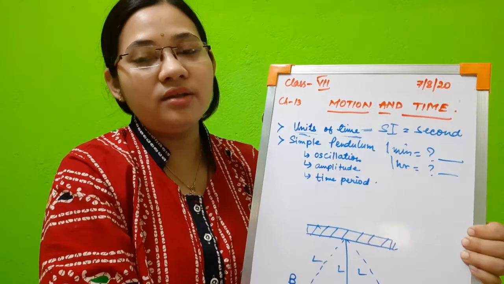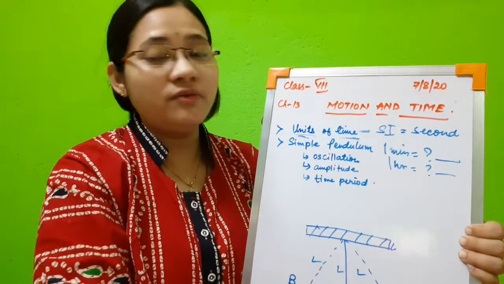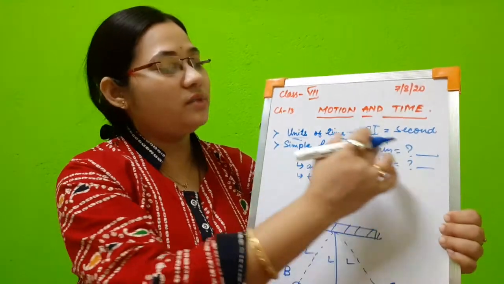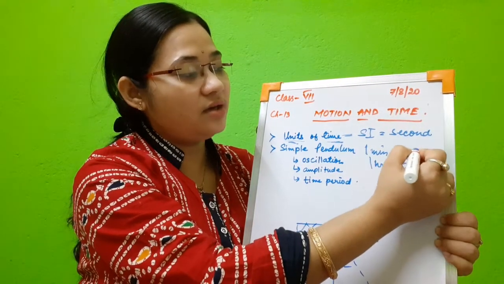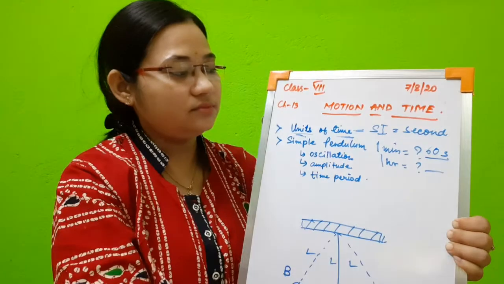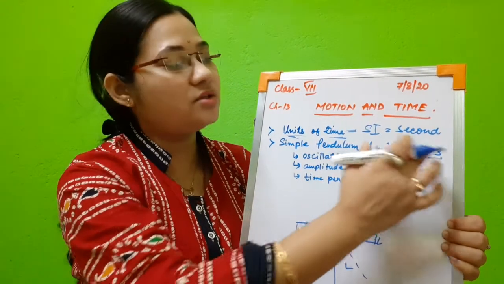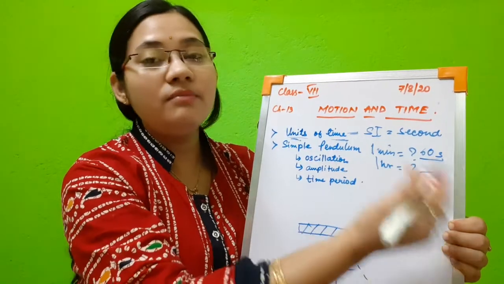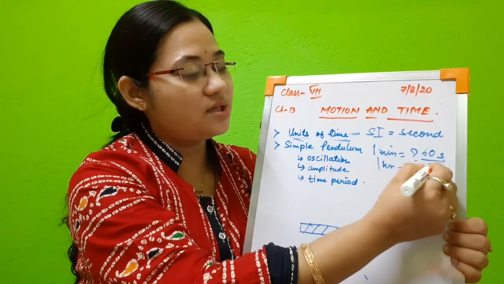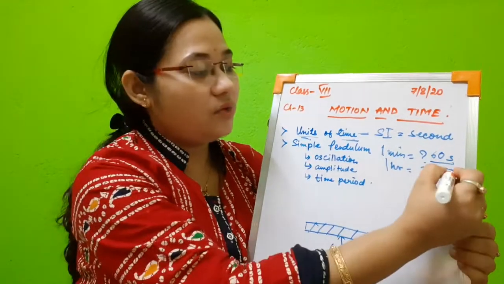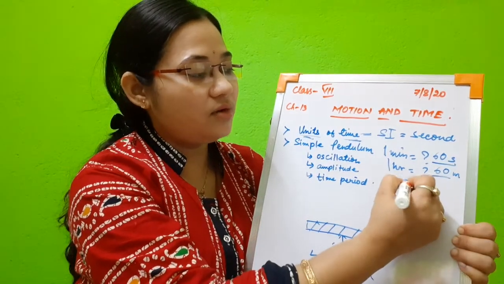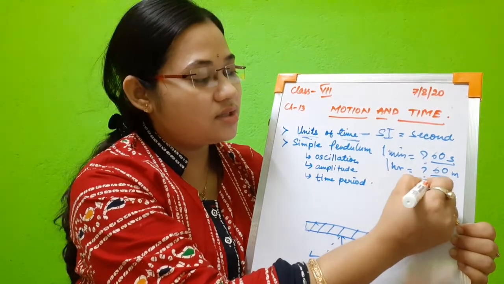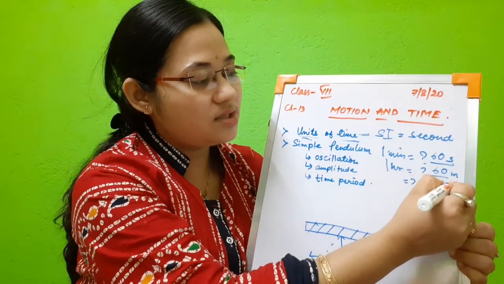You have already done such conversions in mathematics and lower classes. 1 minute is equal to 60 seconds. That means 60 seconds constitute 1 minute. 1 hour is equal to 60 minutes. Again, 1 hour is equal to how many seconds? It is equal to 60 into 60 seconds.